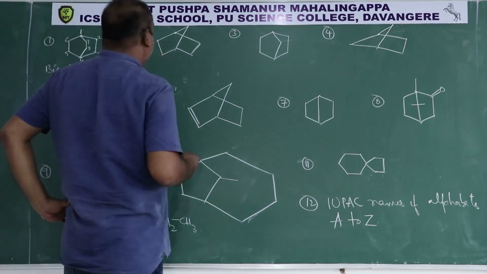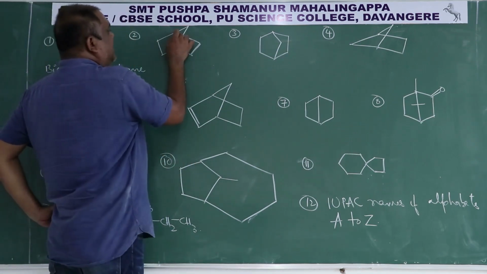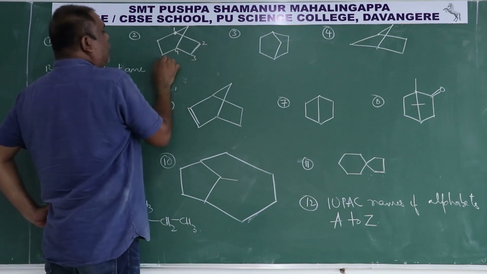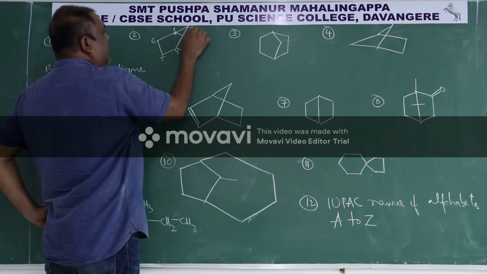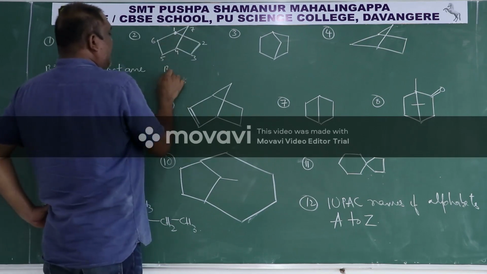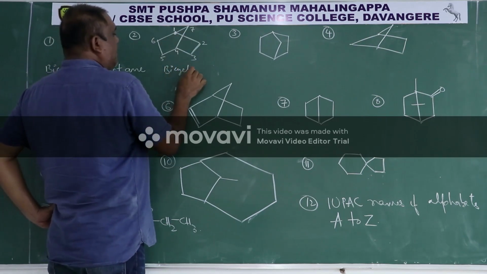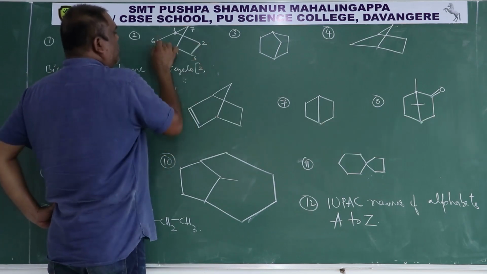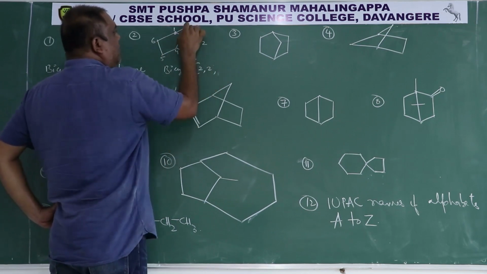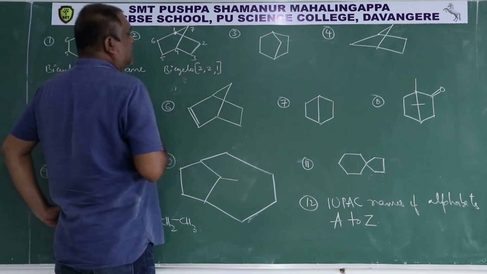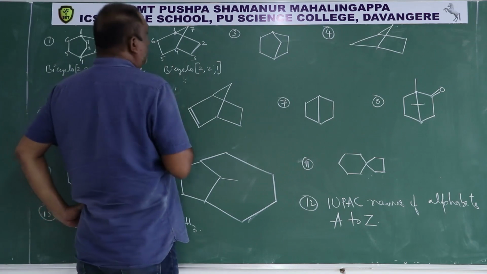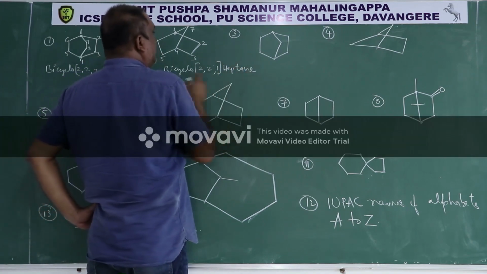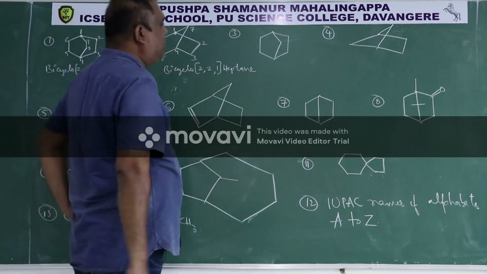Then this one. This is the bridge head. So number 1, 2, 3, 4, 5, 6 and this is 7. So now it is bicyclo, then open the bracket, 2 carbons in this, 2 carbons in this and 1 carbon in this. So bicyclo 2, 2, 1, heptane is IUPAC name of the second compound.